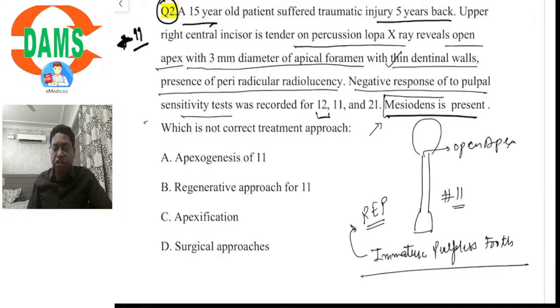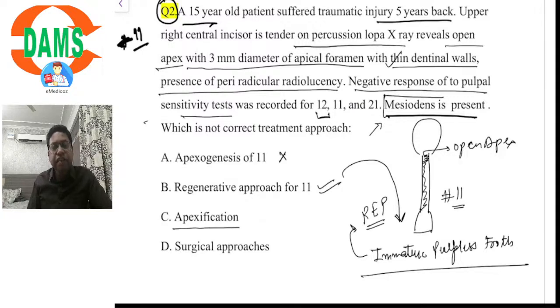So if we look at the options, apexogenesis is not possible because there is a periapical radiolucency, which indicates that the entire pulp has degenerated. No vital radicular pulp is available for attempting apexogenesis. Regenerative approach for this is definitely true because the diagnosis would be a tooth with immature pulpless status.